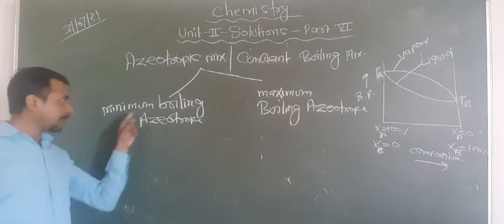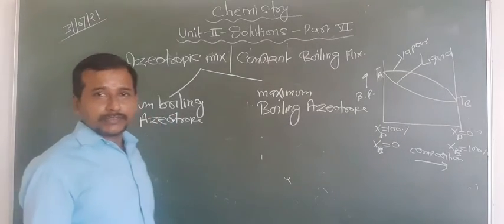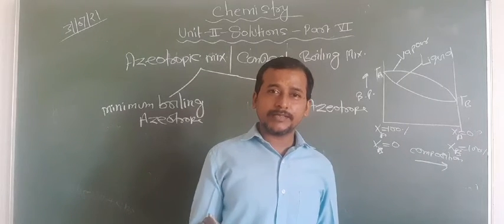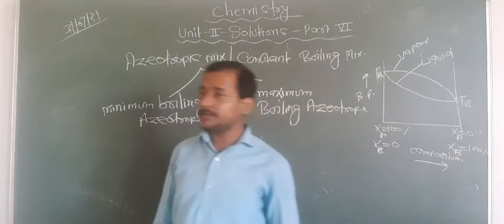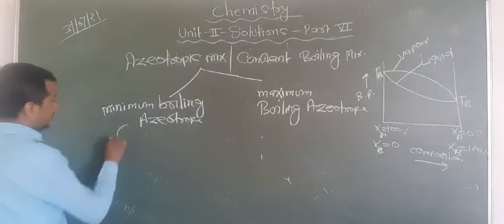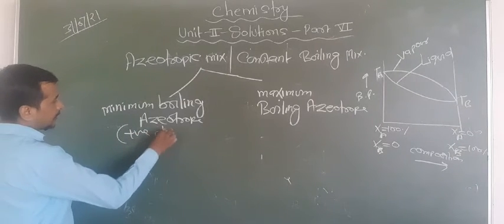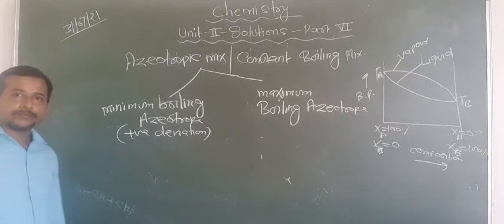Look at the condition, minimum boiling means your requirement of temperature is minimum. So which type of interaction shows the minimum boiling? It has to come to mind that less interaction is present in positive deviation. So the solutions which show positive deviation have minimum boiling azeotrope.